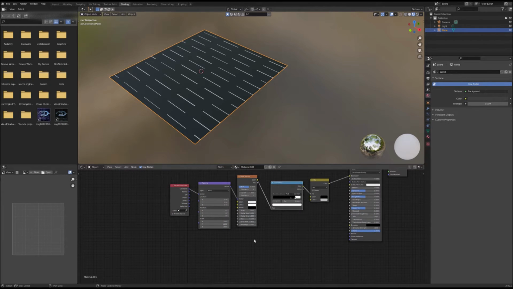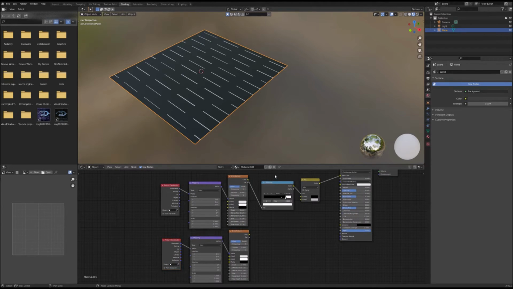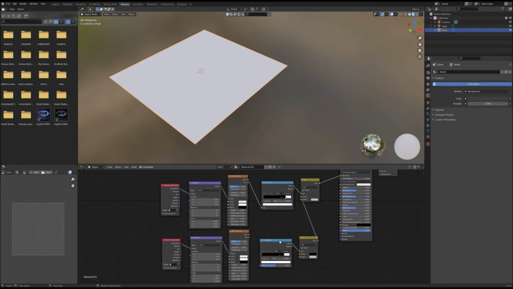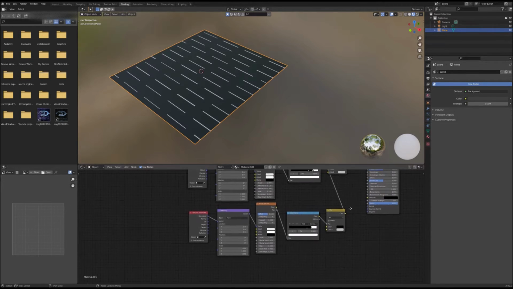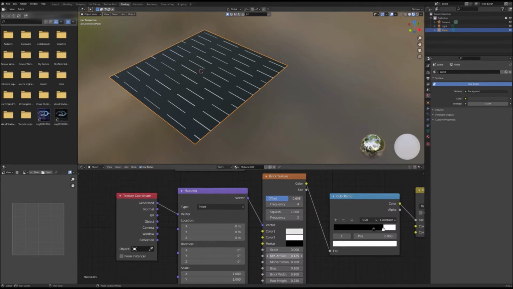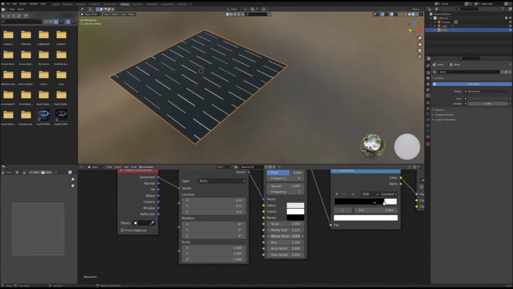Then we're going to duplicate that brick texture and Control T again. Then duplicate your Mix RGB and color ramp. Then output your second Mix RGB node to the darkest color on your first Mix RGB node. In this instance, it's the color 1 input of my first Mix RGB node. Then output the second brick texture to the factor of the second color ramp. Then adjust your second brick texture to your liking.